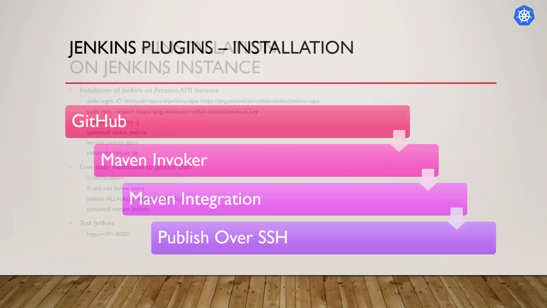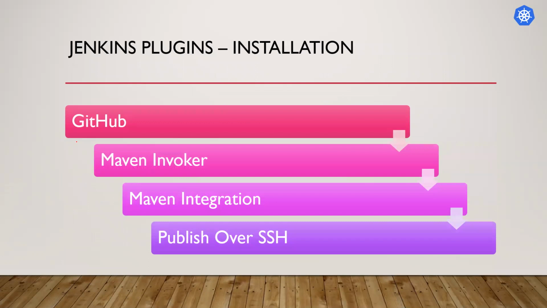Then we need four plugins: GitHub, Maven Invoker and Maven Integration, and for connecting to other servers like Ansible we will use the Publish Over SSH plugin.